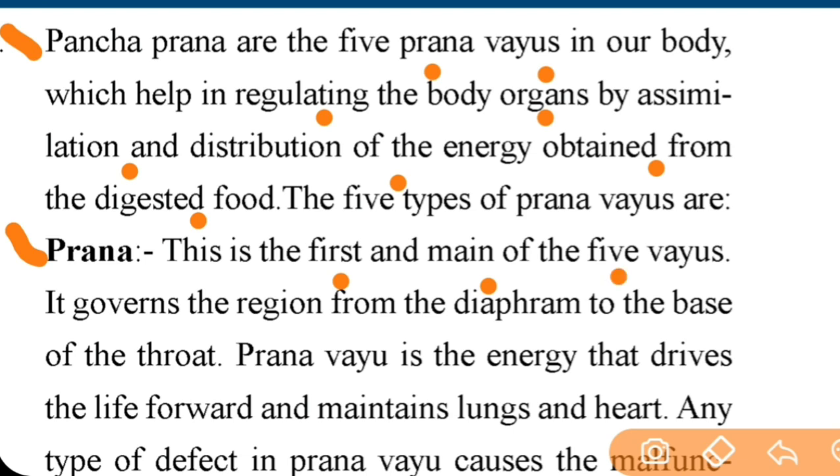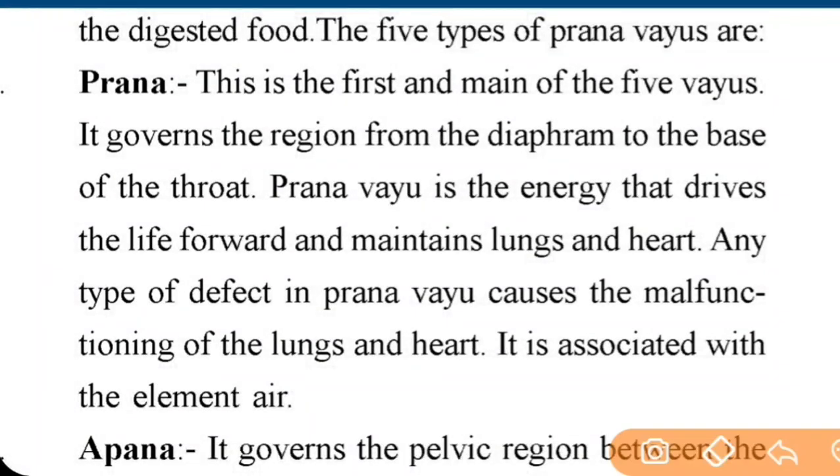It governs the region from the diaphragm to the base of throat. Note down important point. Pran Vayu is the energy that drives the life forward and maintains lungs and heart. Important. Any type of defect in Pran Vayu causes the malfunctioning of lungs and heart. Important point. It is associated with element air.